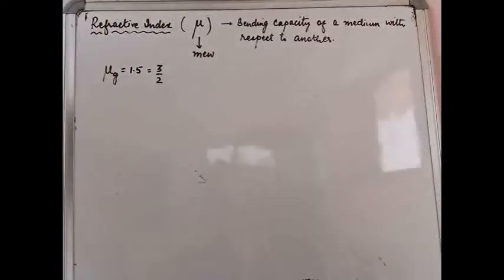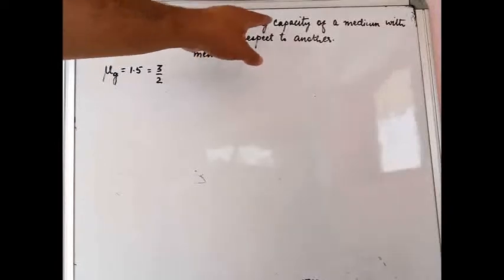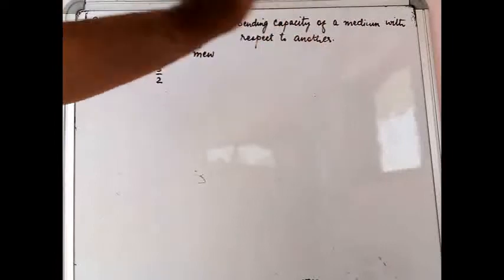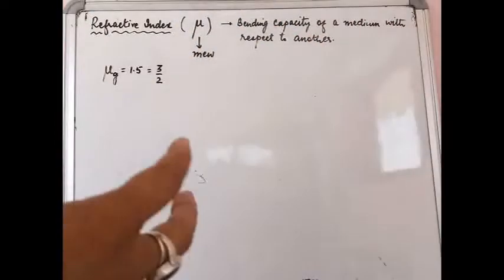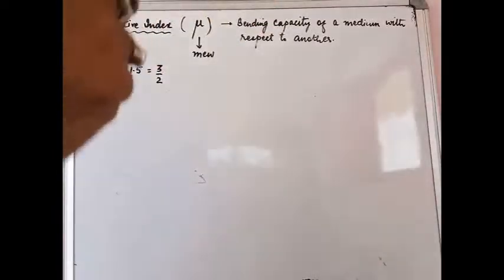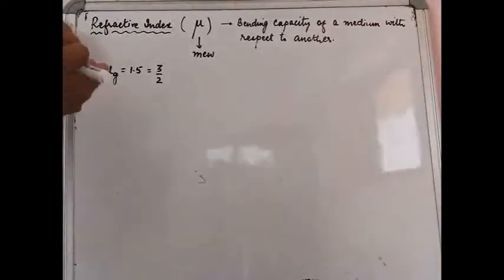Refractive index is a term which indicates the bending capacity of a medium with respect to another medium. Whenever we talk about the refractive index value of any medium, it is always in comparison to some other medium.